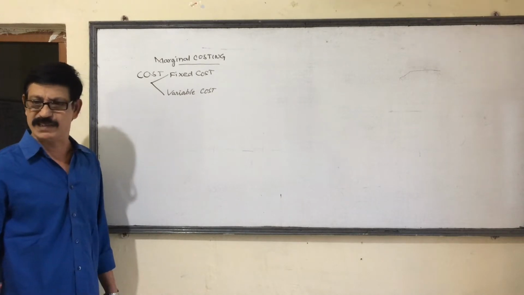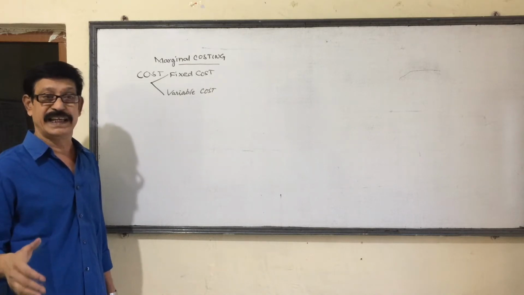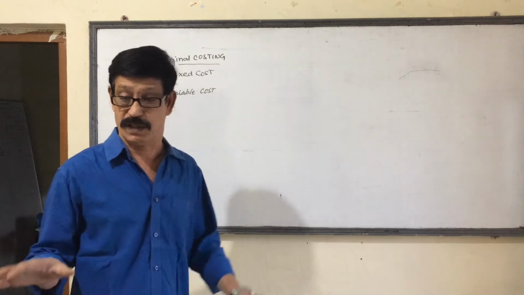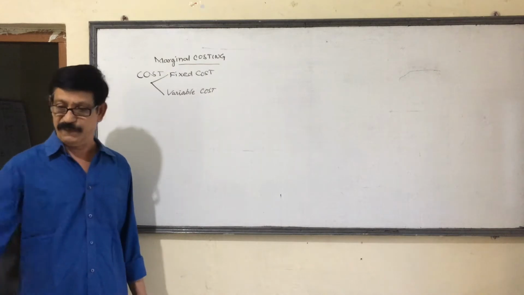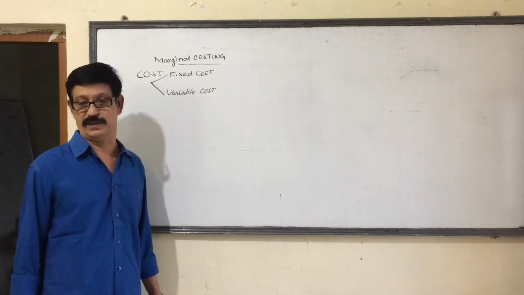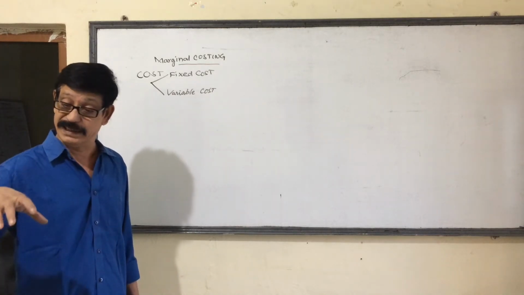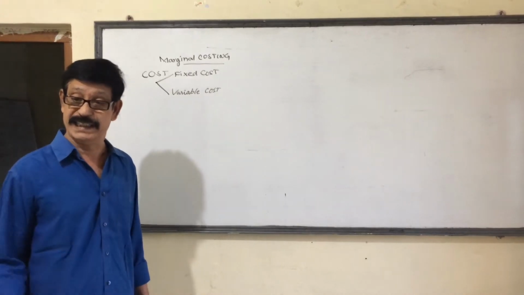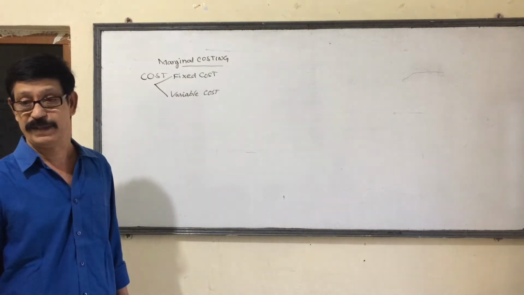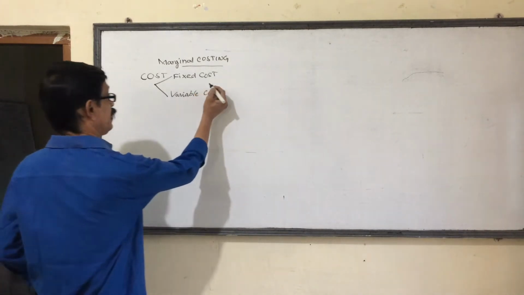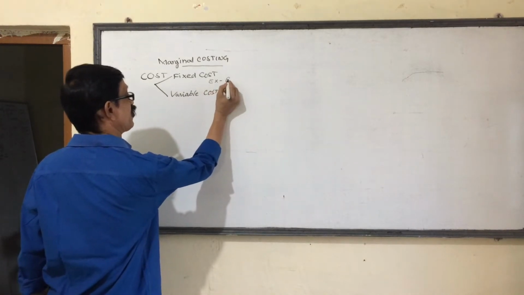Fixed cost is the cost which remains constant. It is always fixed in total, irrespective of output. Whatever the output, the cost is the same. Take an example: the rent of this building is 10,000. If 10 students are here, the rent is 10,000. If 20 students are here, the rent is 10,000. So 10,000 is fixed once and for all. Even at zero output, fixed cost is there. The most important examples are rent of a building, salaries to permanent staff, etc.